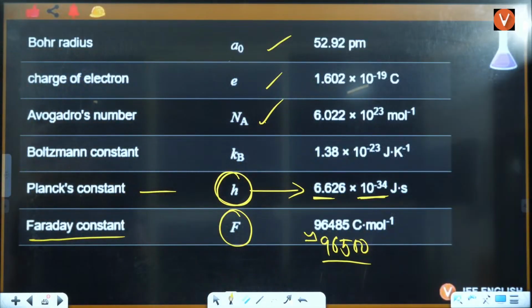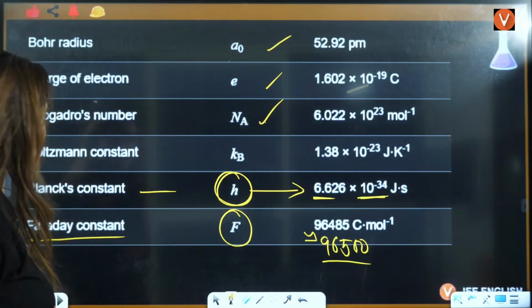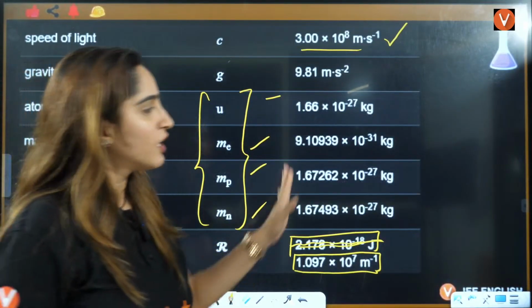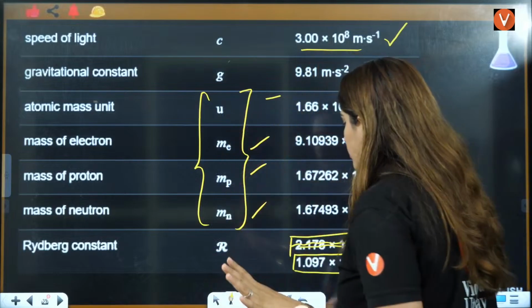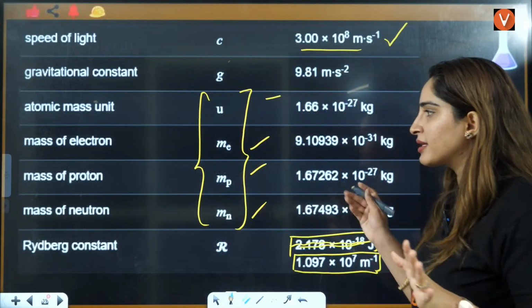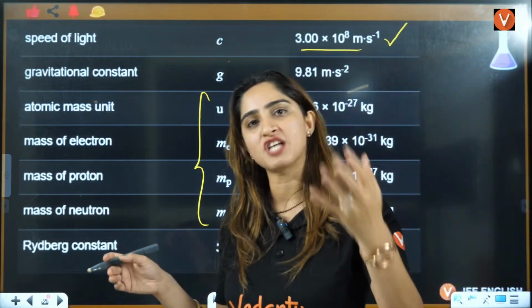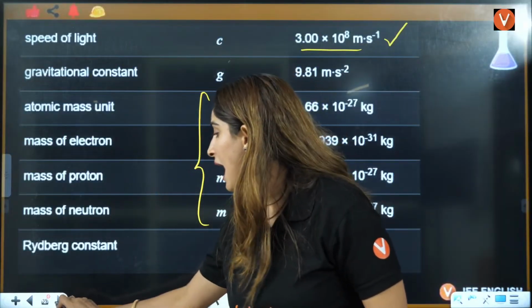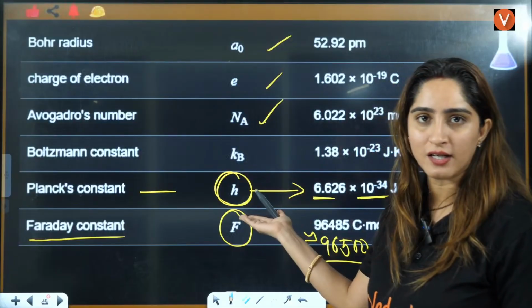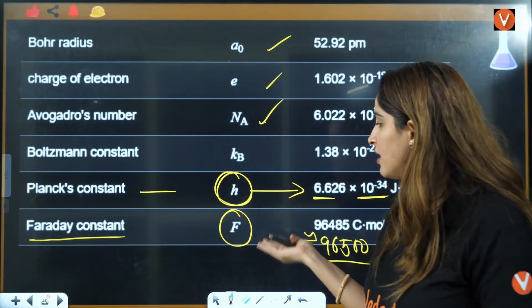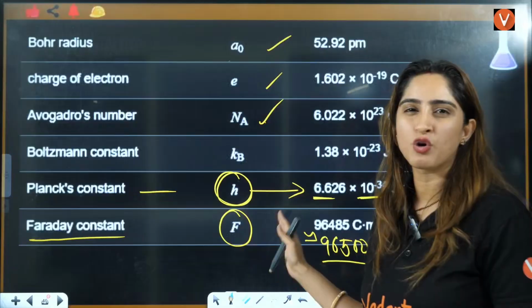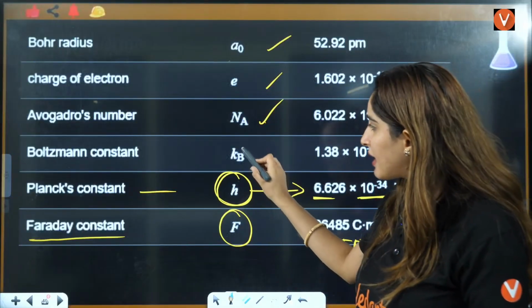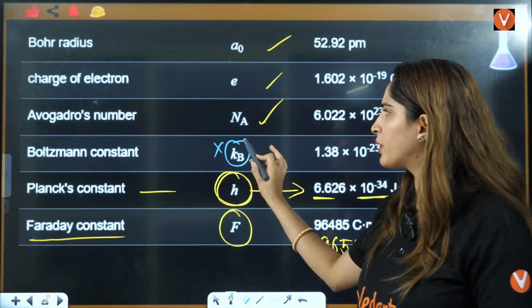Okay, students, right? Ma'am, too complex to remember. These will be on your tips, right? You don't have to remember this right now. As we proceed with the chapters, that will be on your tips only, because we are going to use Planck's constant in every other numerical. Faraday is 96500, very simple, right? This, I would advise you right now, you can ignore.